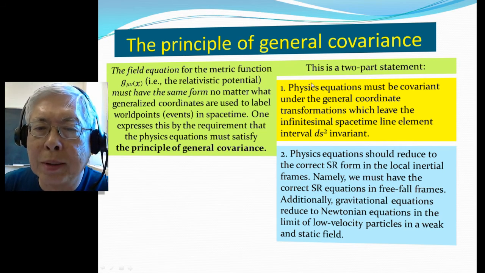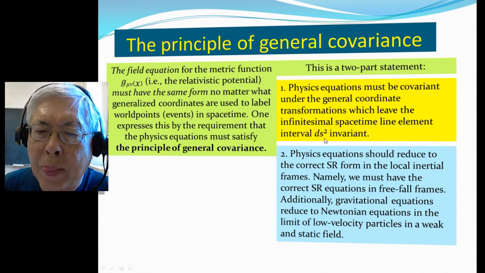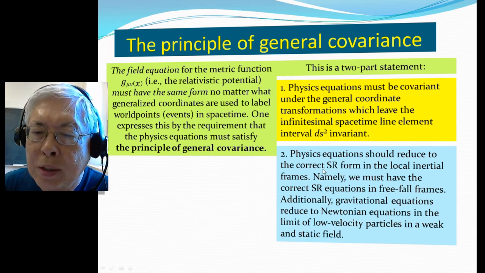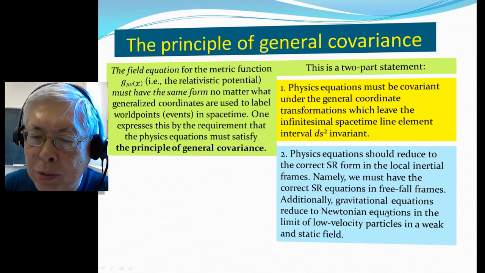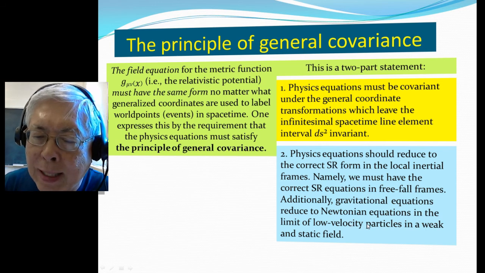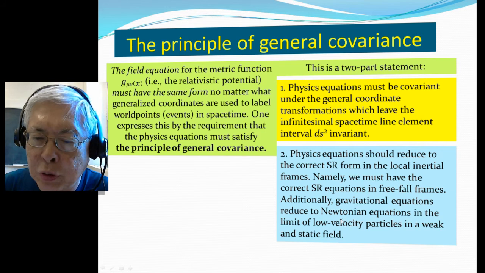This principle has two parts. One is that the physics equation must be covariant under general coordinate transformation, which leaves the infinitesimal space-time line element ds squared invariant. The second part: the physics equation should reduce to the correct special relativity form in the local inertial frame. Namely, it must have the correct special relativity equation in a free fall frame. Additionally, the gravitational equation must reduce to the Newtonian equation in the limit of low velocity particles in a weak and static field. The Newtonian limit we talked about.